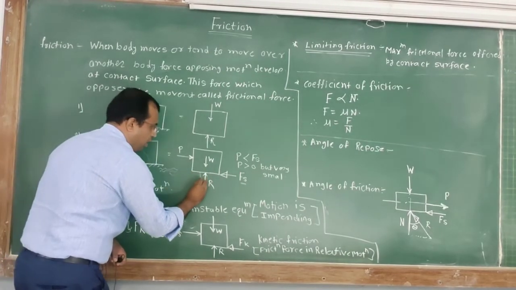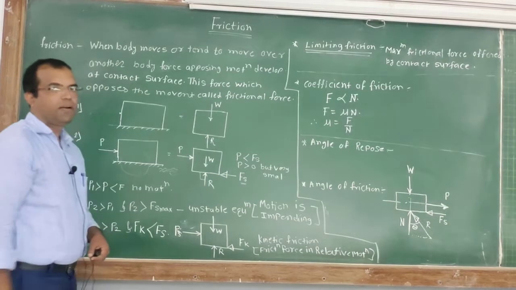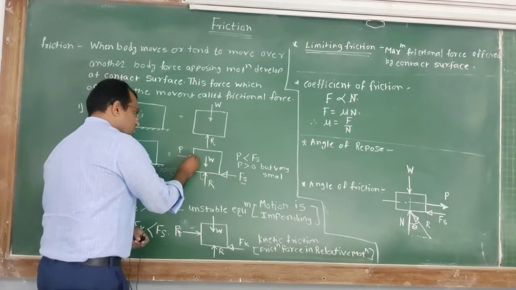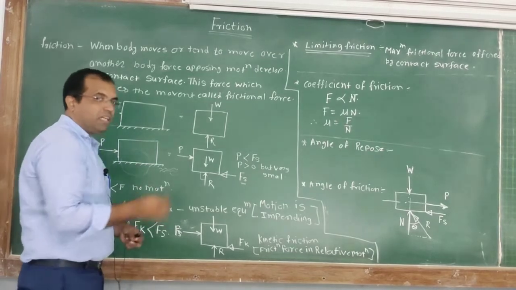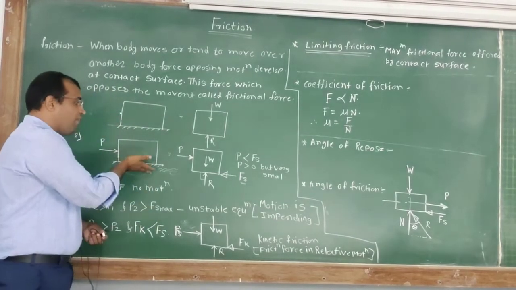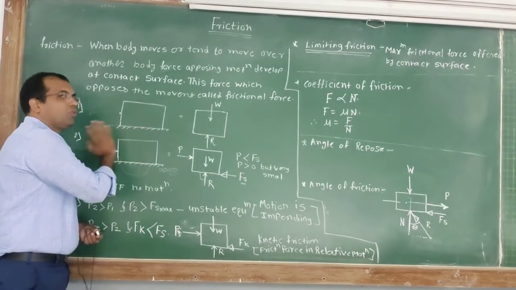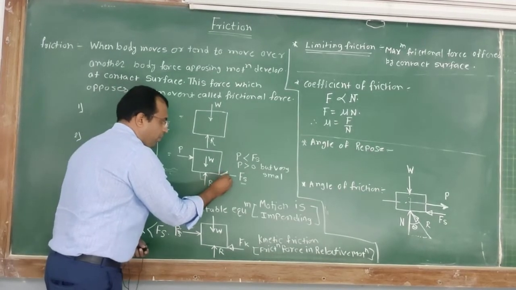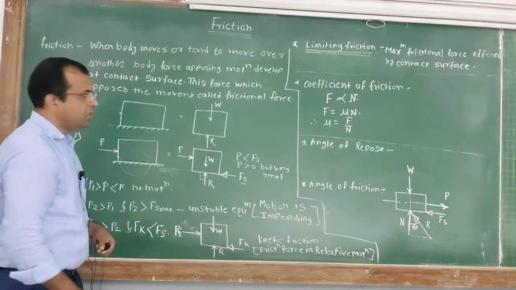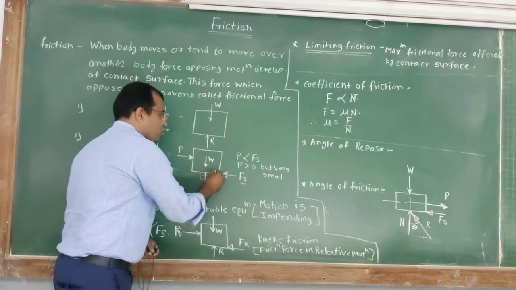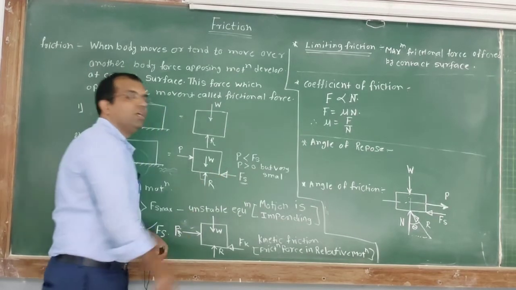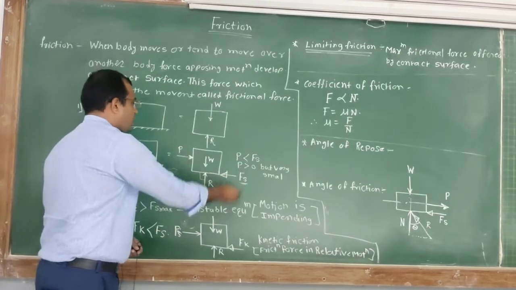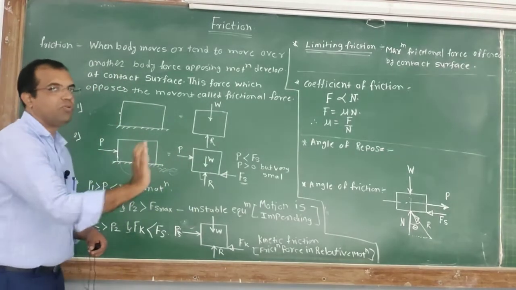It is always normal at the point of contact. Once the force P comes into the picture, there must be friction offered by the surface onto the block. This force developed between the two contact surfaces is known as the frictional force. This is the free body diagram when we apply some force to the block.